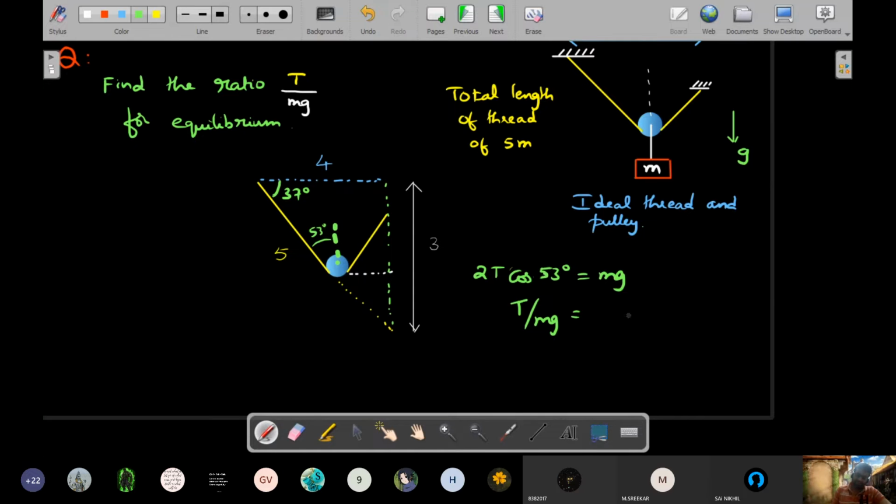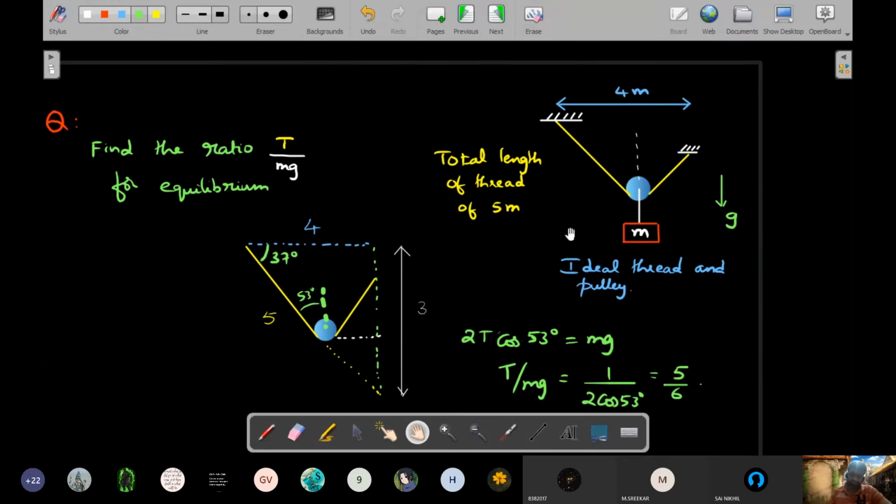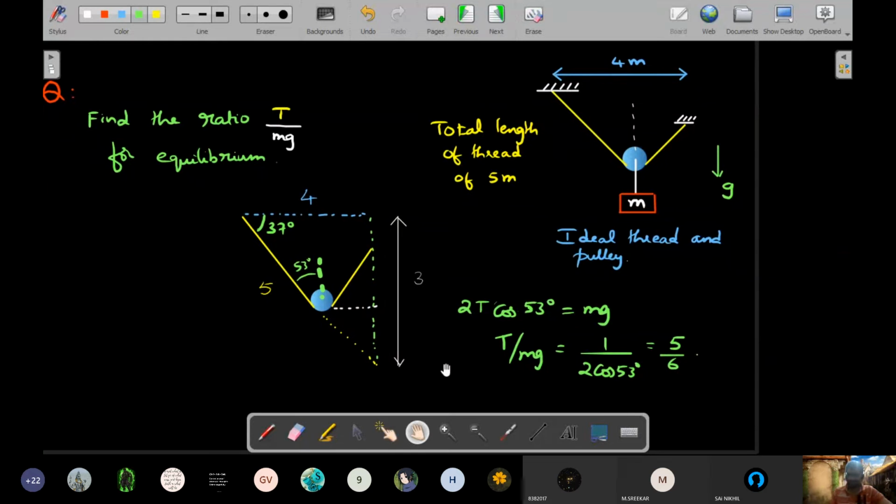So T by mg would become 1 by 2 cos 53, that you can write, and this would be 3 by 5, right? So 5 by 6 is the answer. So yeah, I spoiled the suspense of the question by giving you the angle there. But I hope you understood how to solve it.